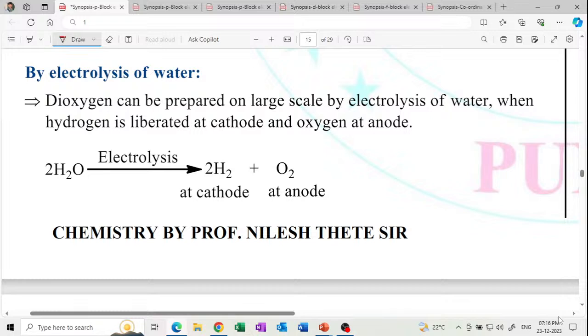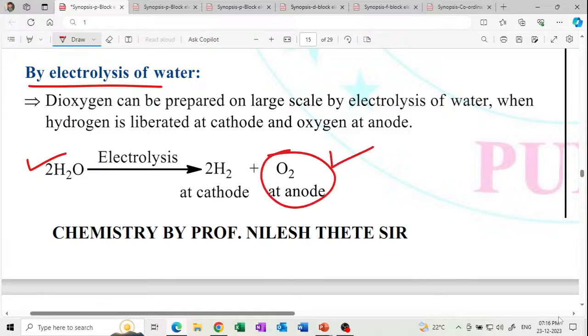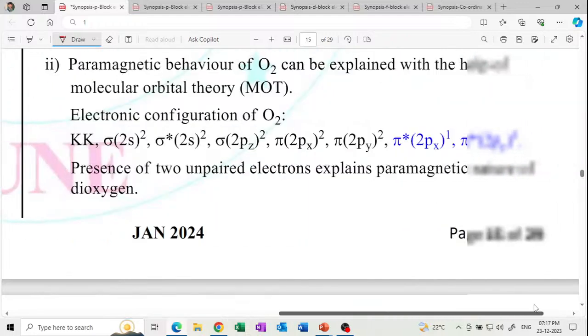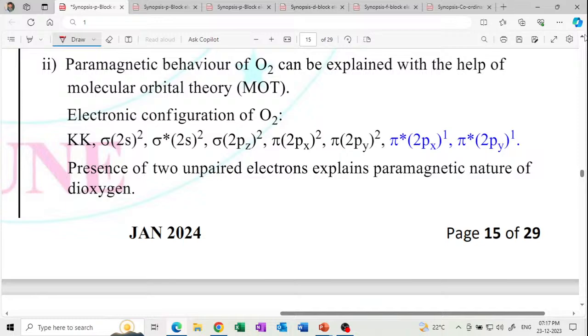And by electrolysis of water, when water undergoes the electrolysis reaction, it gives oxygen at the anode, and at the cathode there is hydrogen gas. Okay, get it? This is very important.